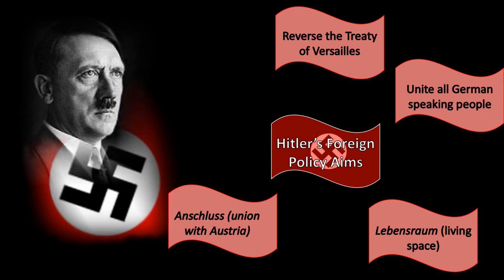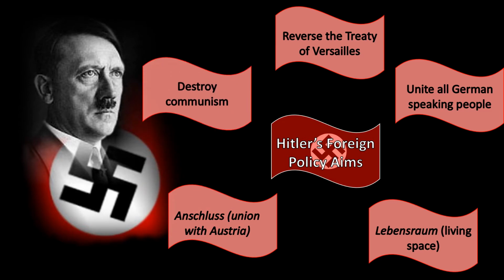He wanted to unite with Austria. This is known as Anschluss. There's a few reasons why Hitler wanted to unite with Austria, but mainly it was to do with expanding the German Empire in terms of population, but also land. And lastly, to destroy communism, something he's going to team up with Italy and Japan on.